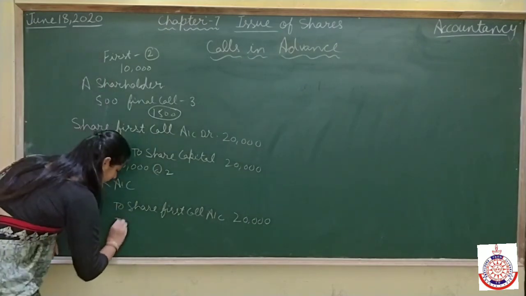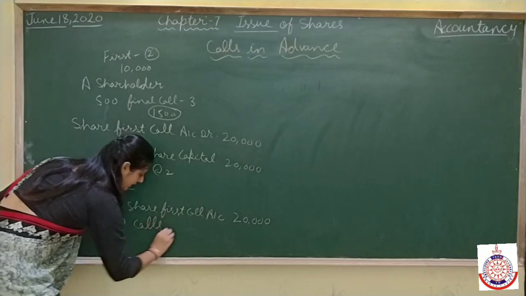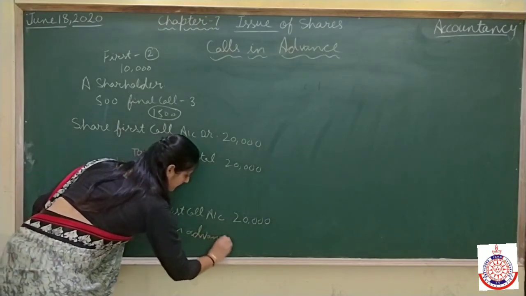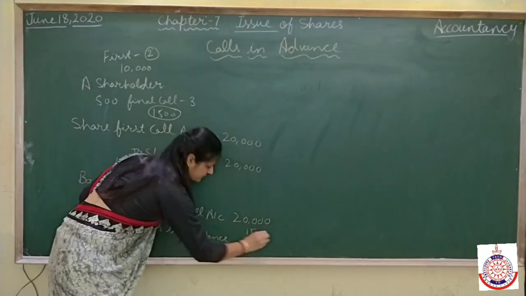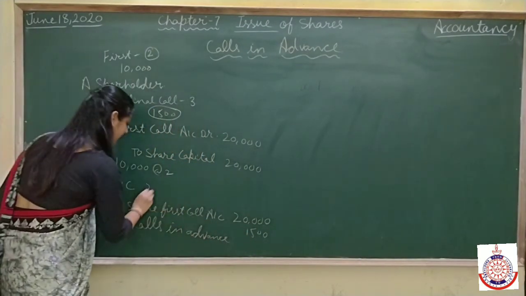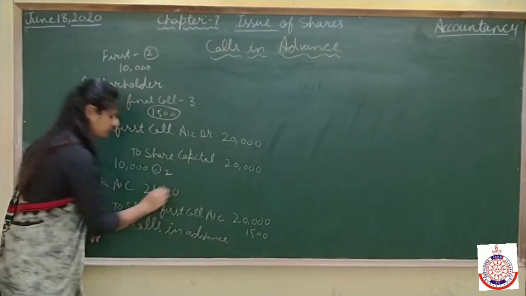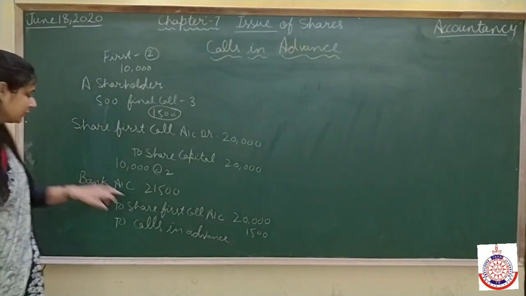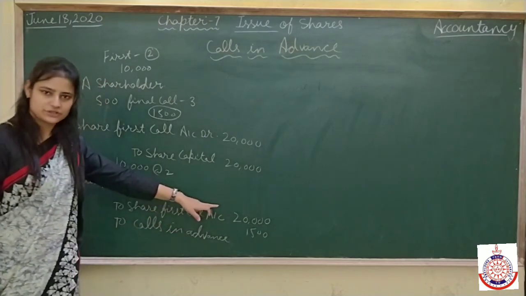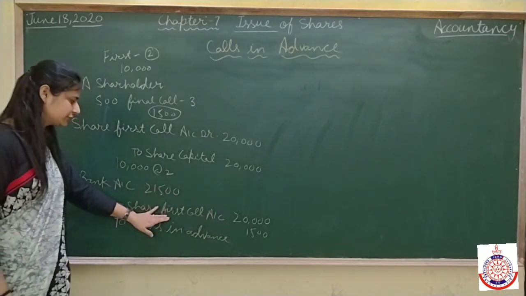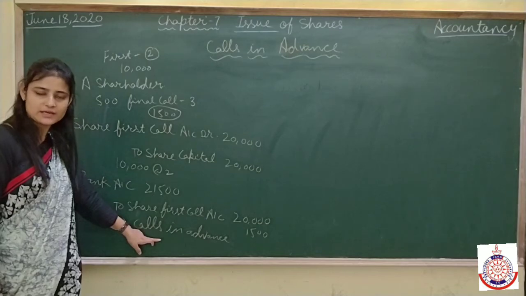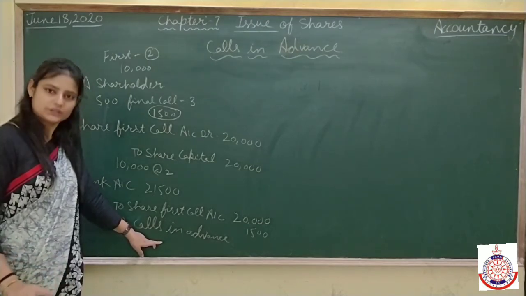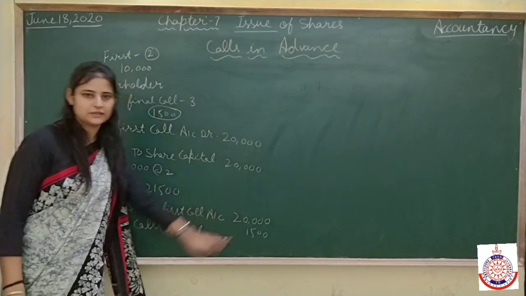So that amount I will write in calls in advance, which is 1,500 rupees. But I am receiving, so in bank, definitely it will go. Clear? It means bank account debit to share first call account, which is 20,000, and along with the first call, calls in advance is also there. The amount we are receiving, which is not due yet, 1,500 rupees.